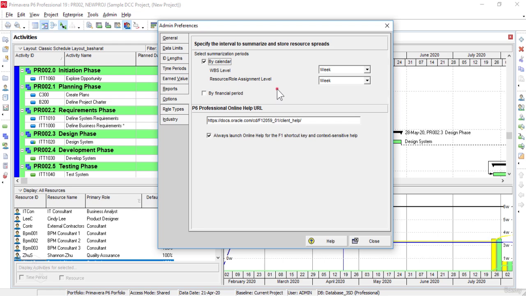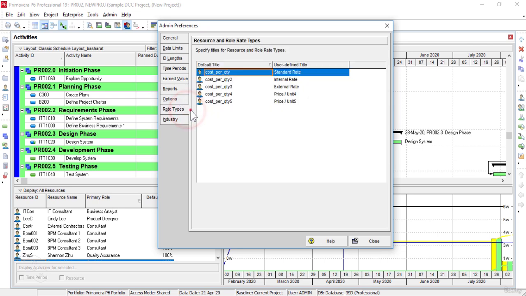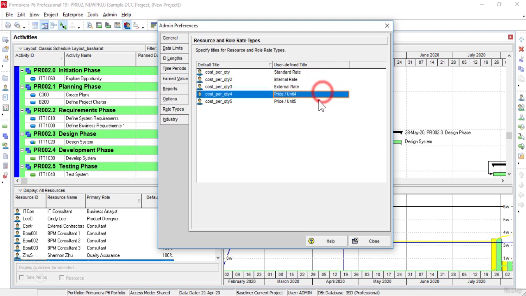In the Rates type tab, as you can see, Primavera P6 has five resource rate types mentioned here. By using the resource rate types window, we can change or rename the titles of the rates if needed. Next comes the Industry tab.